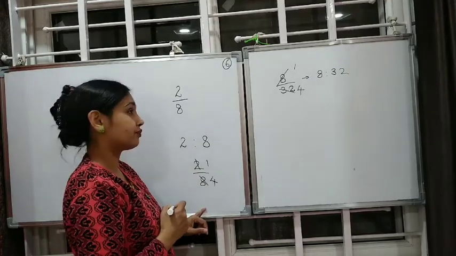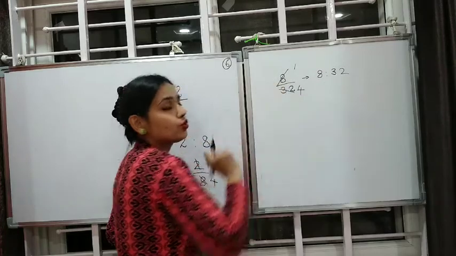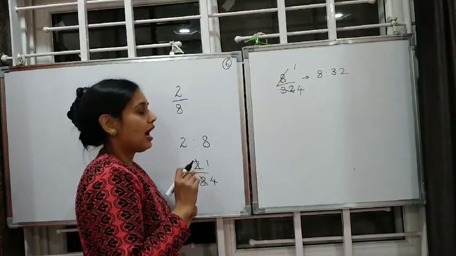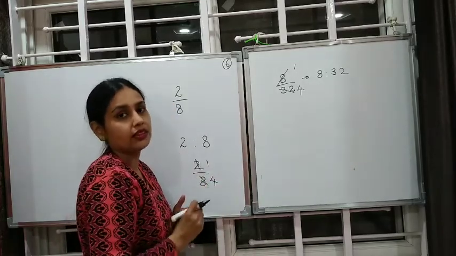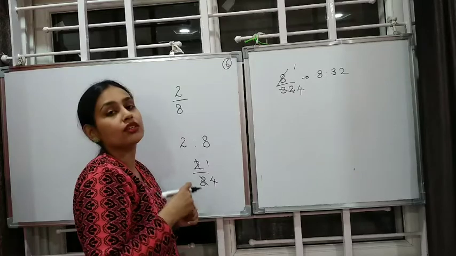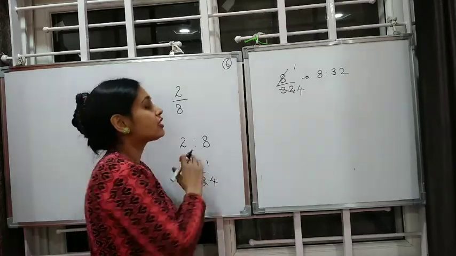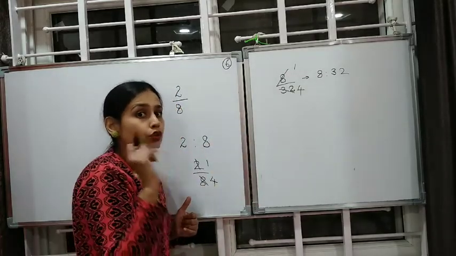So children, when we compare any two ratios, and if they come to be equal, or you can say equivalent, then such ratios are said to be in proportion.